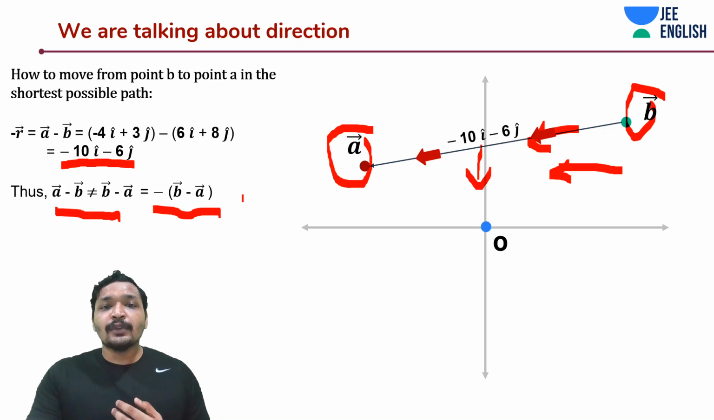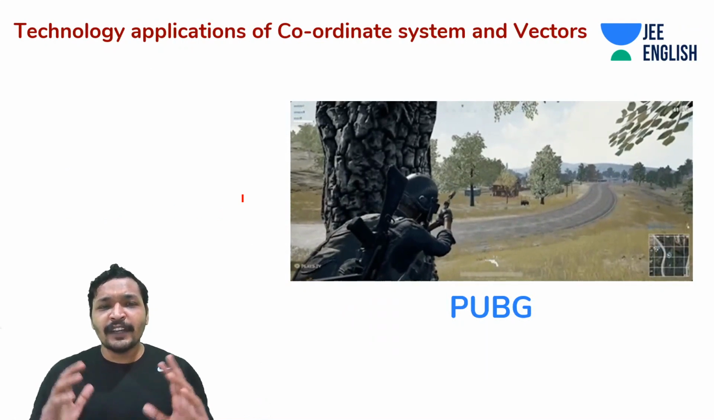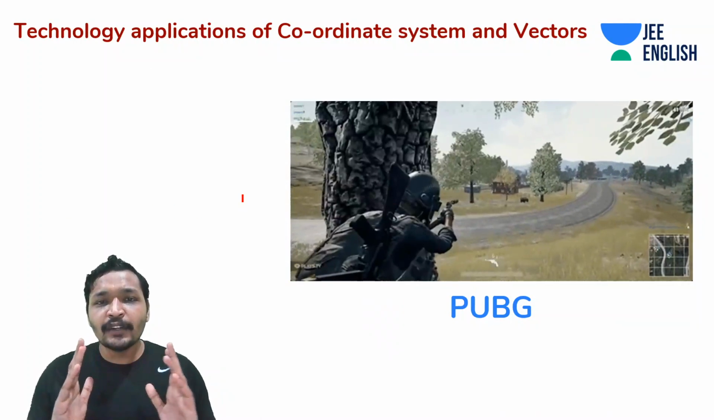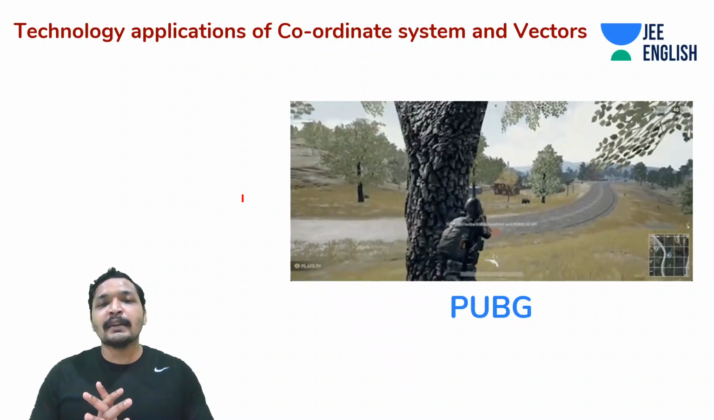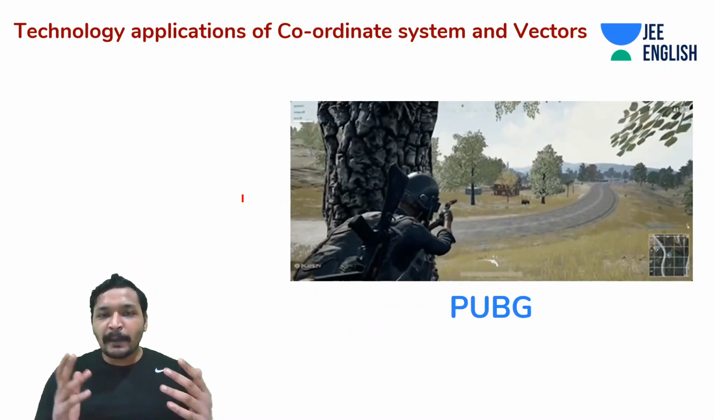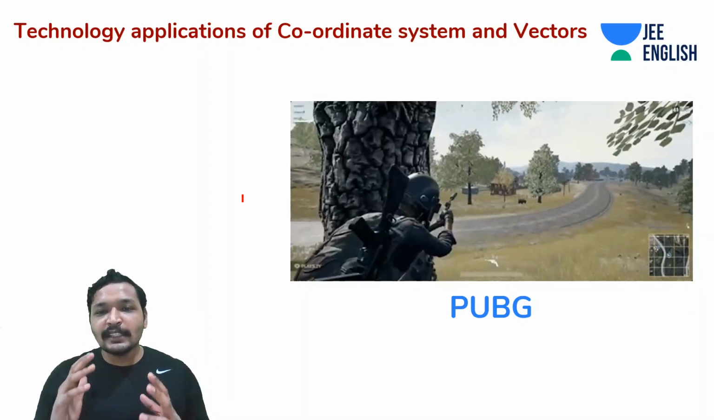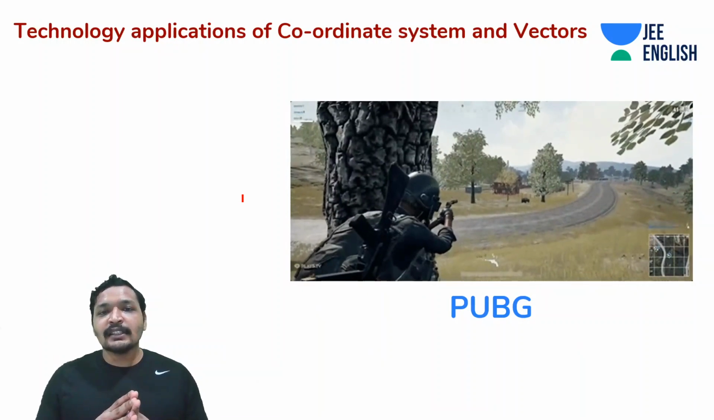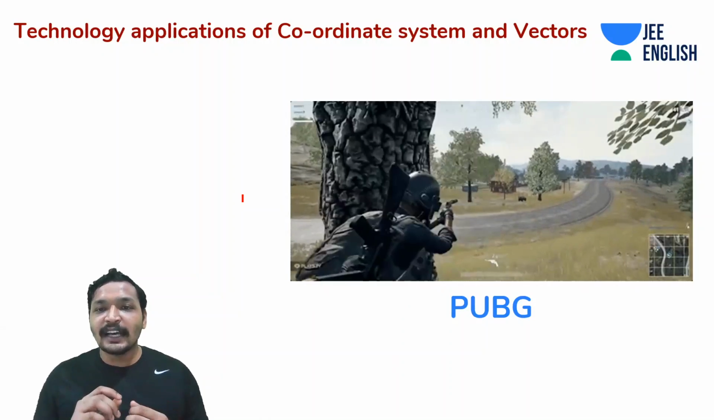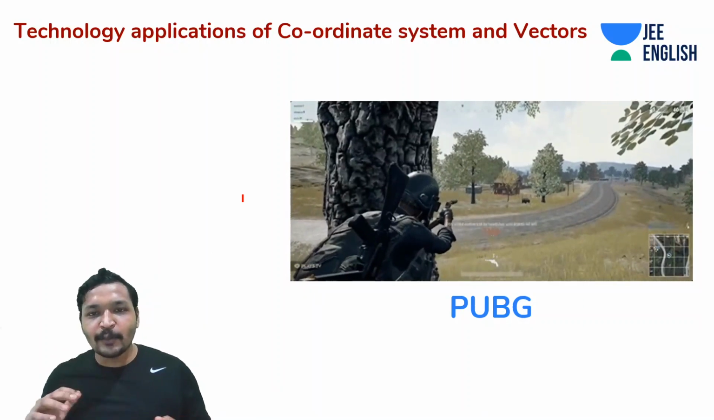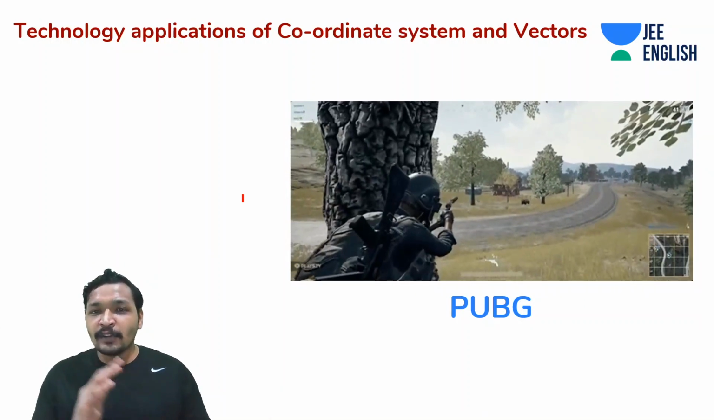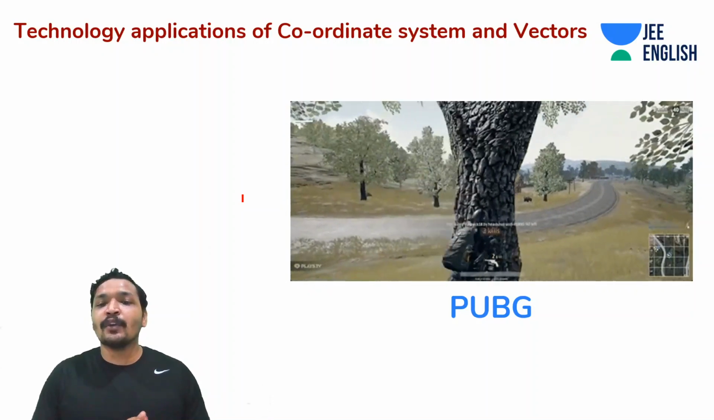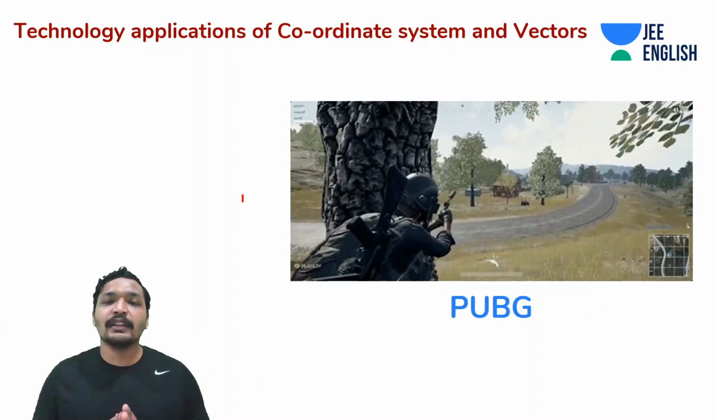Now the thing is, we need to understand something more, which is very interesting. How and where do we use this coordinate system and vectors? Guys, in PUBG or any other dynamic game, there is vectors and coordinate system involved in it. You cannot move in that direction, right? Like your character cannot move in that direction. So there is always this coordinate system and vectors involved in them. They're heavily involved in them.